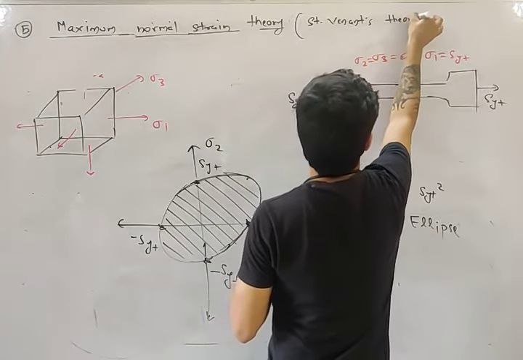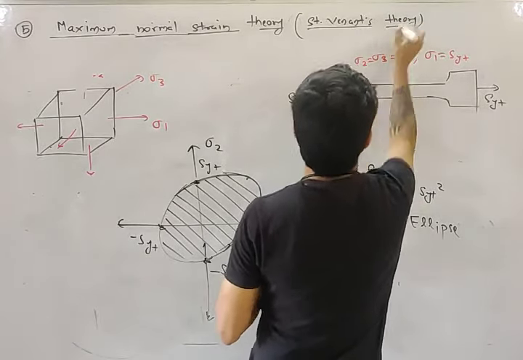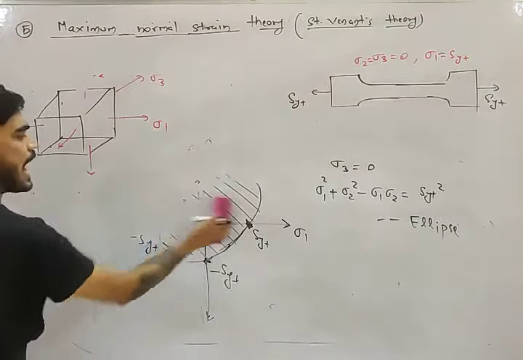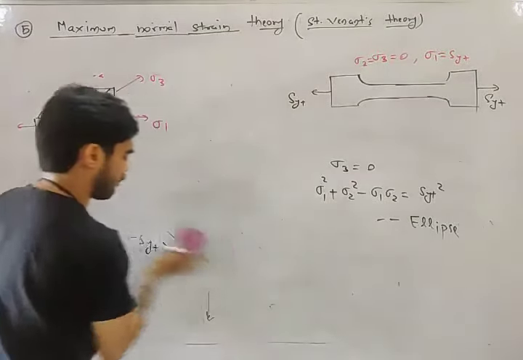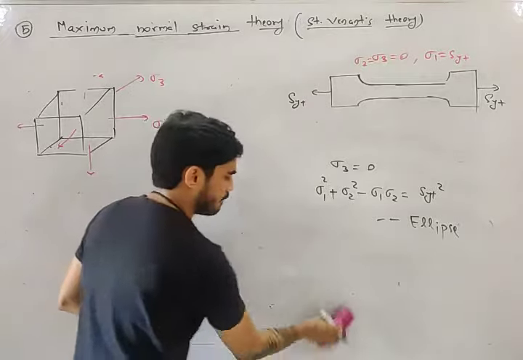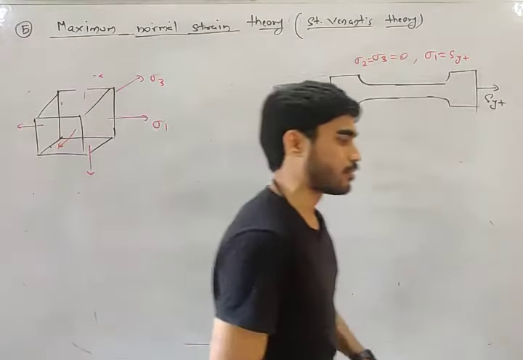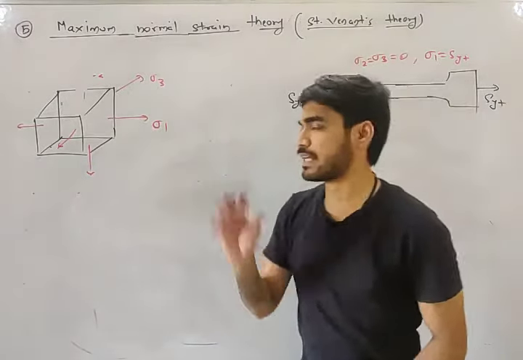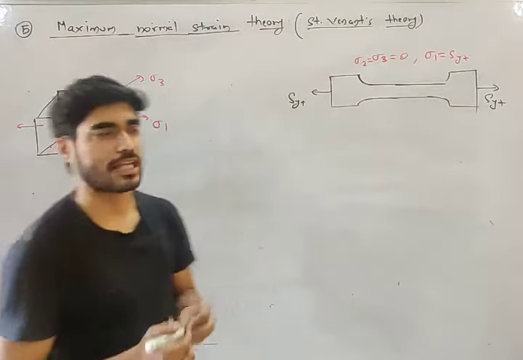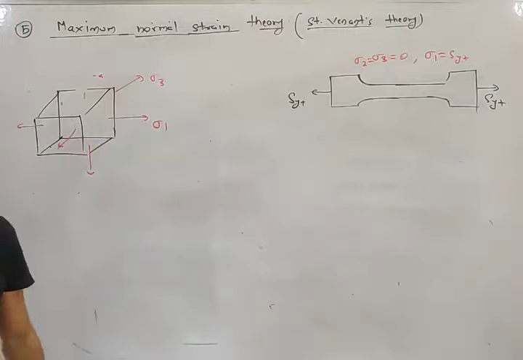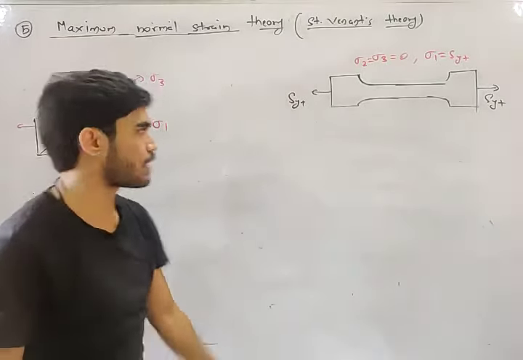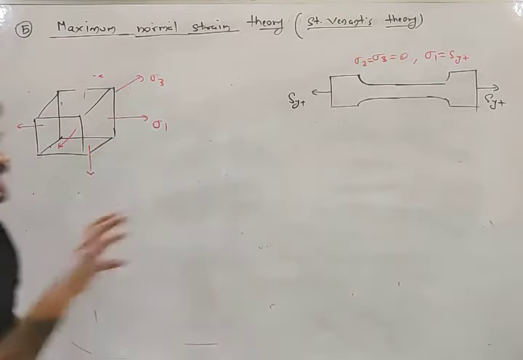This is the fifth theory of failure. After this, I will explain some very amazing concepts related to theories of failure, and then we will solve some numericals also.